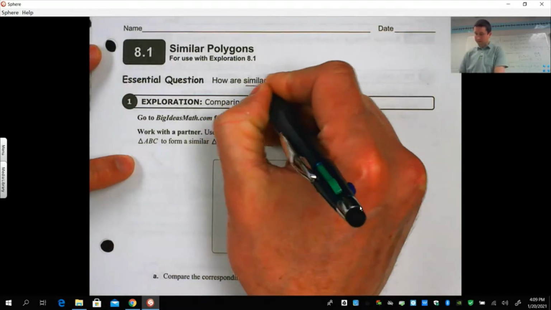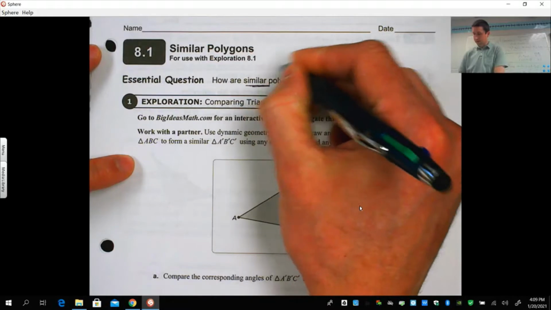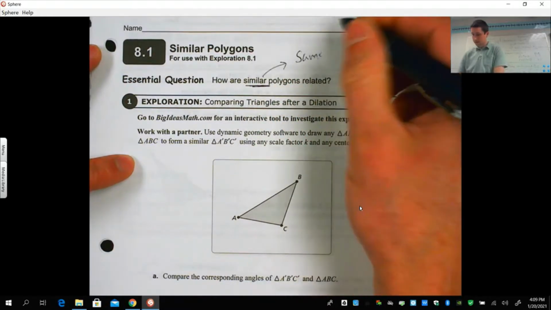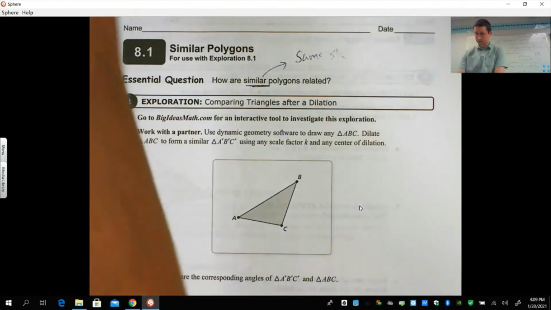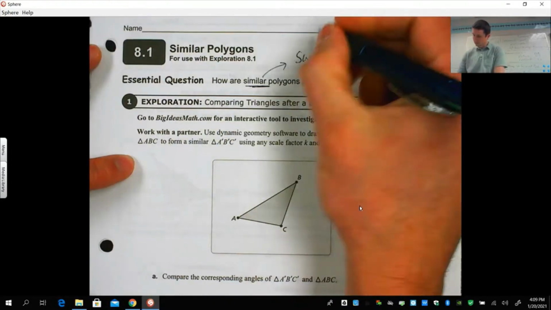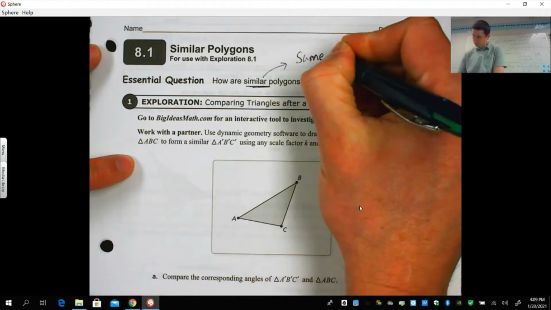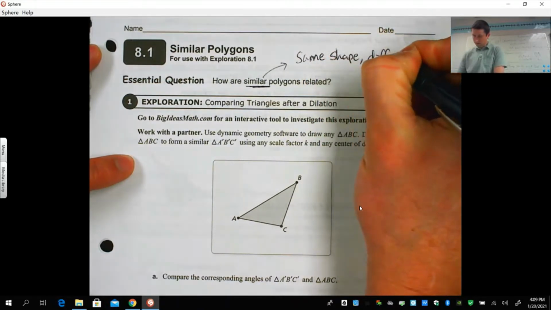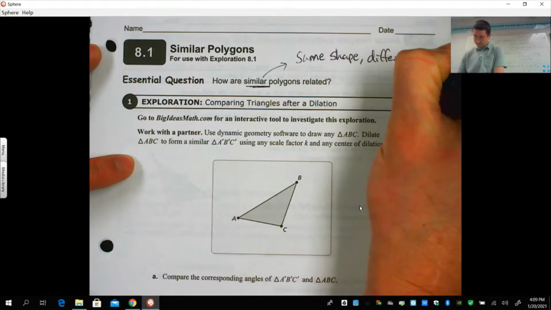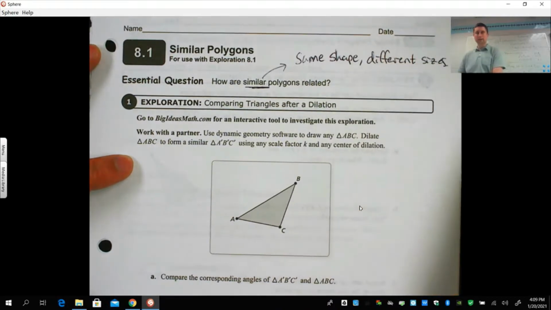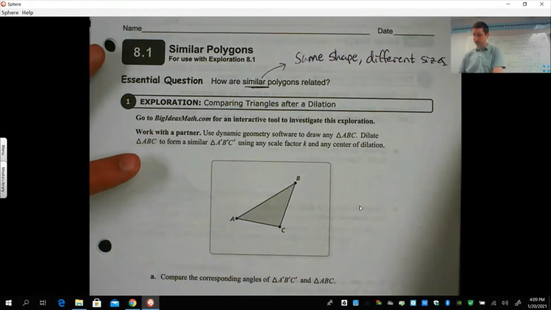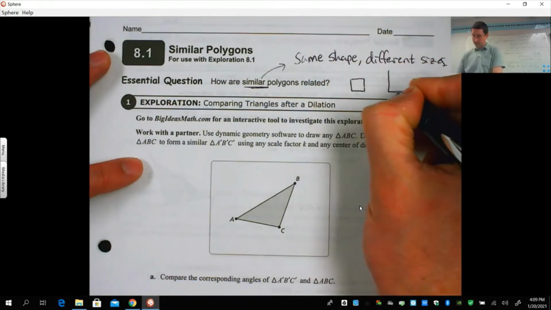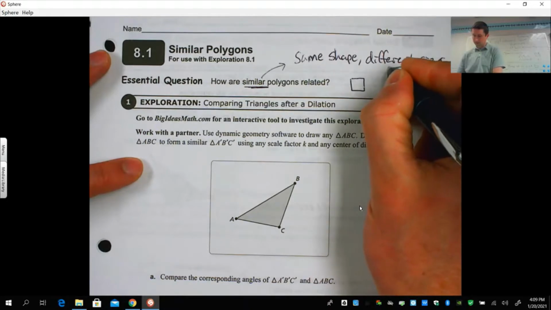Now, remember, to be similar, basically what you have to have is the same shape, different sizes. That can be referred to as similar shapes. So squares can be similar because it's the same shape, but it's a different size.